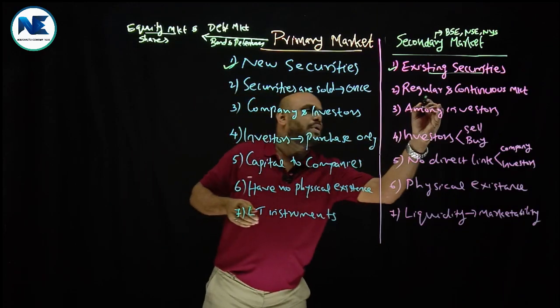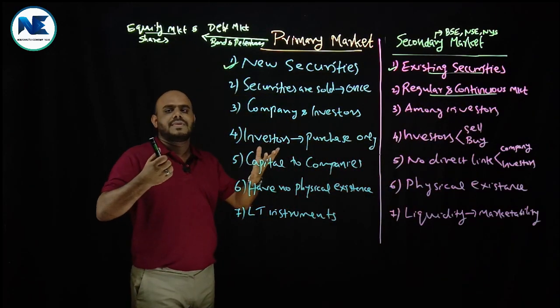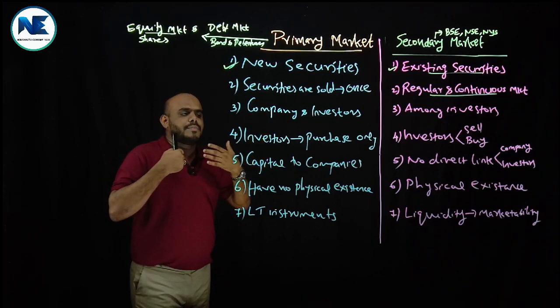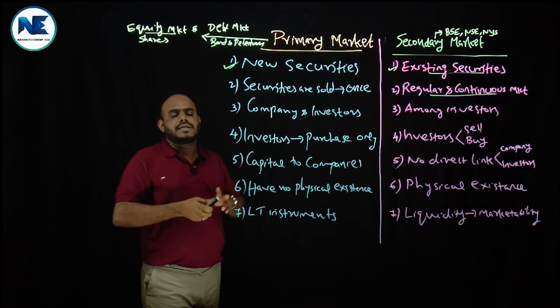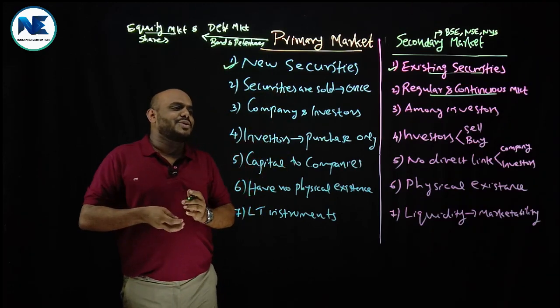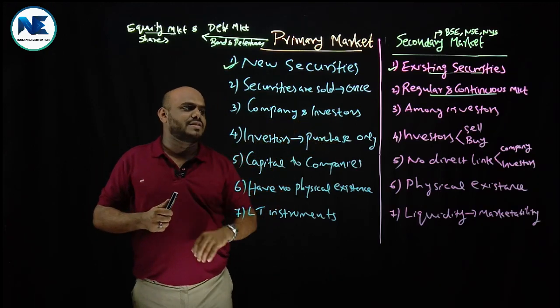But the secondary market is a regular and continuous market. Anytime, within moments and minutes, buying and selling takes place. It is a continuous market. Here, under the primary market, there is a direct link between company and investors.